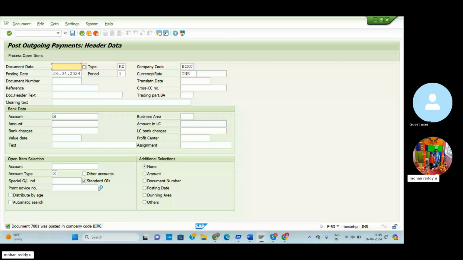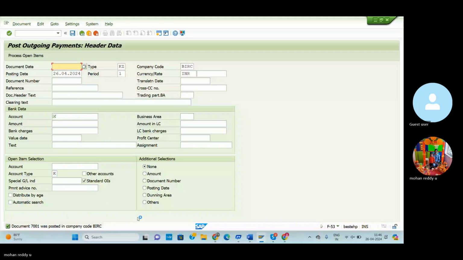Of course, if for example we enter one more clearing entry, the document number will be generated 7,002. As well as we can generate one more vendor invoice clearing. The document number will be generated 7,003. So whatever number range information we assign, that number range only will be automatically displayed at the time of document posting.